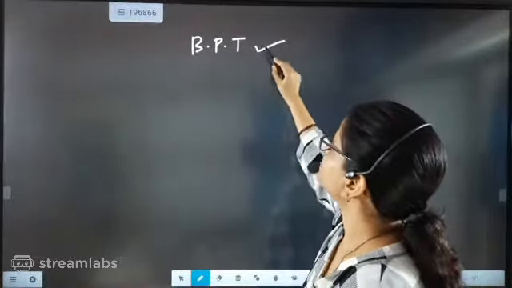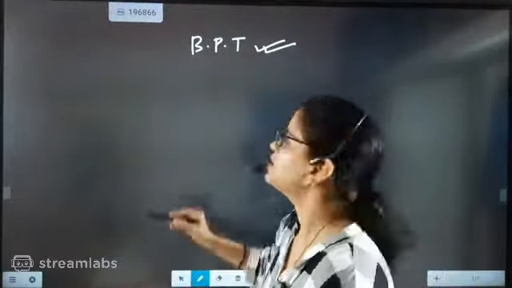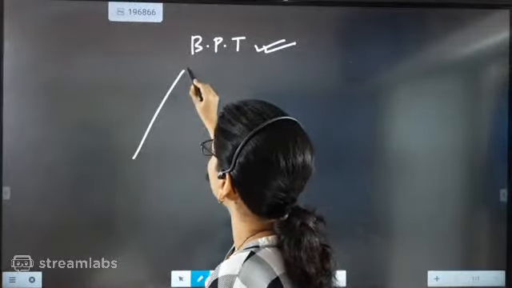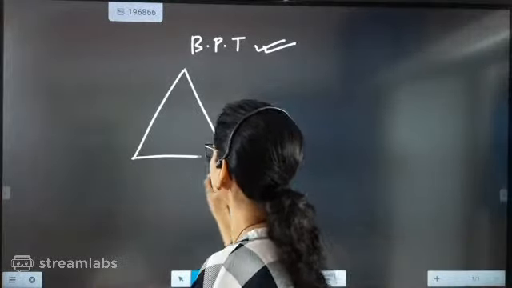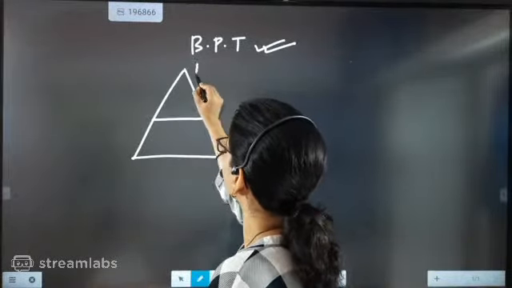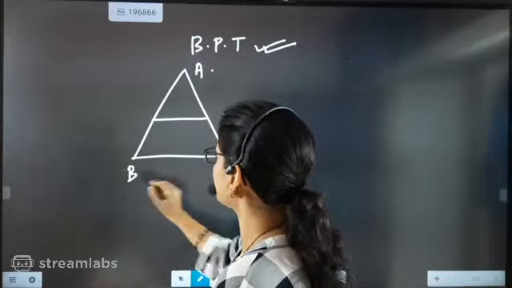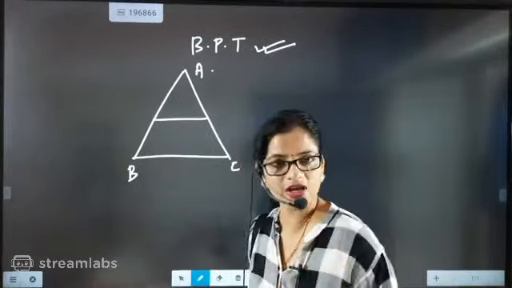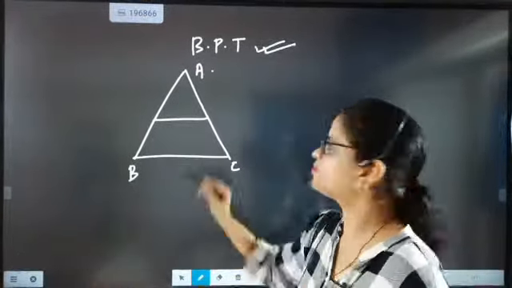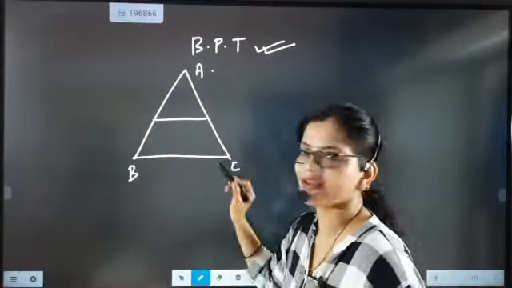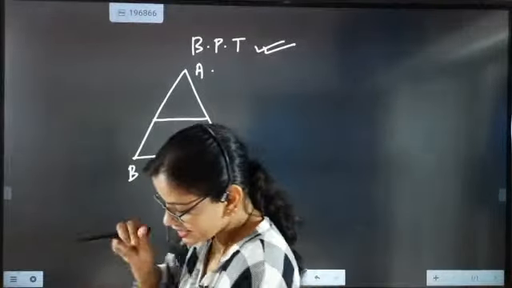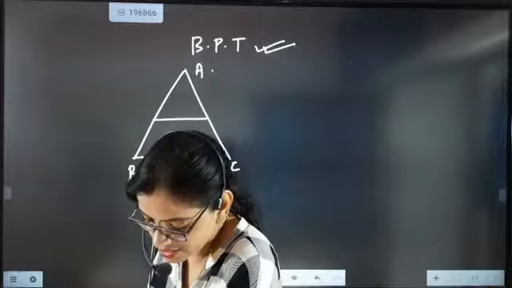Okay, now look here. So BPT, basic proportionality theorem. Now in the basic proportionality theorem, what are we doing? Now we know one very important thing, beta, that ABC is the triangle. What this theorem is talking about is that if this part is exactly parallel to BC, so what is exactly given is that if a line is drawn parallel to, if a line is